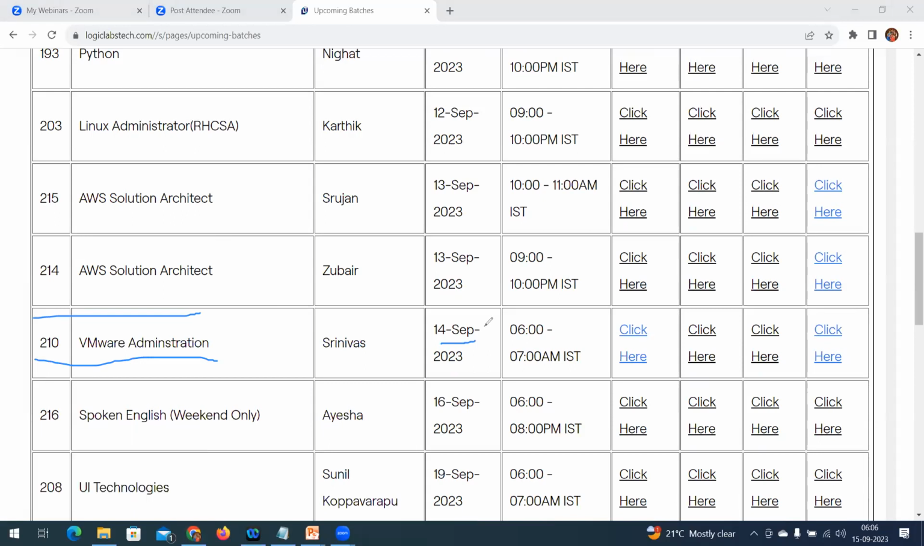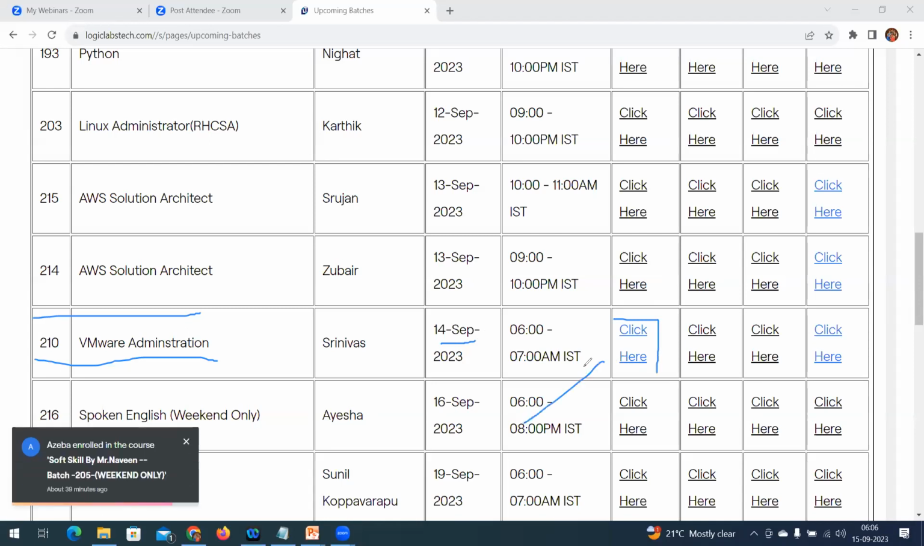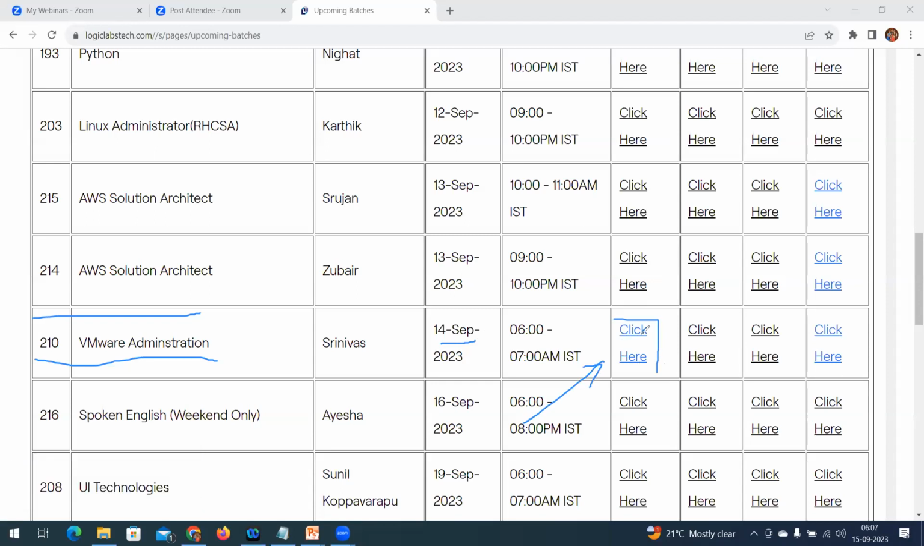You can go to YouTube and just type Logic Labs Technologies, and even without a link, you can find the respective recorded sessions. To get regular updates, be part of the WhatsApp community. This is the WhatsApp community link; by clicking on it, you can join the community.